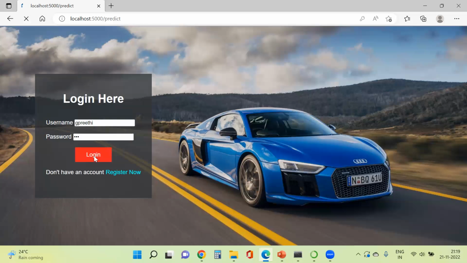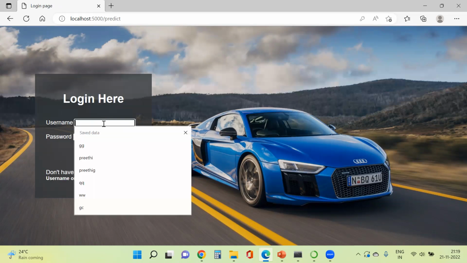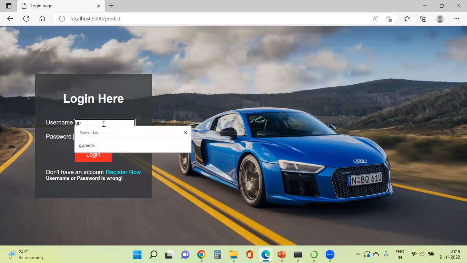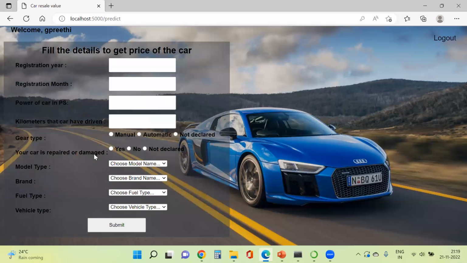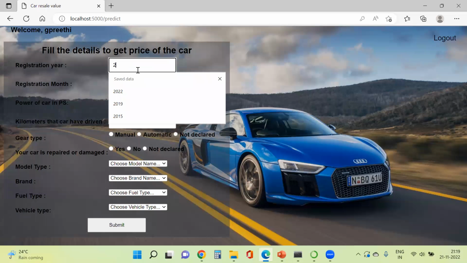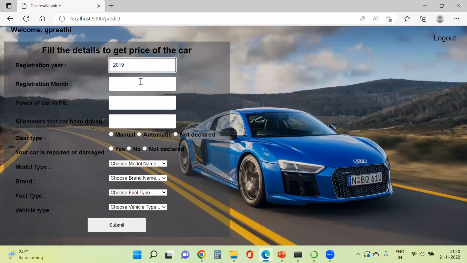So now I'm clicking on the login button. If the username or password is wrong, then it will pop up an error message like username or password is wrong. So now I'm entering the correct username and password. So it is redirecting to the predict page. Here the username is displayed with the greetings and the user can enter the car details to predict the car price.